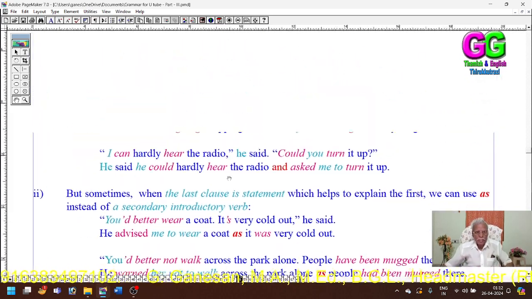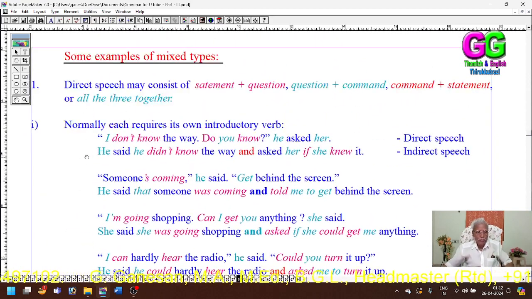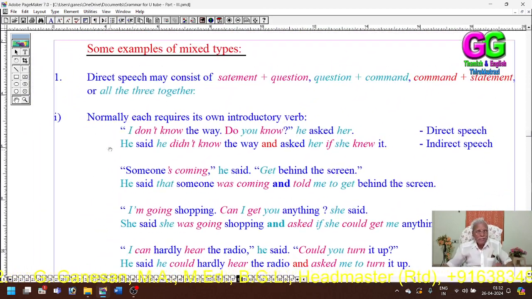Dear students, in the first model, as there are two sentences, we have used two reporting verbs. You see, here the reporting verb is said, and the second reporting verb is asked.